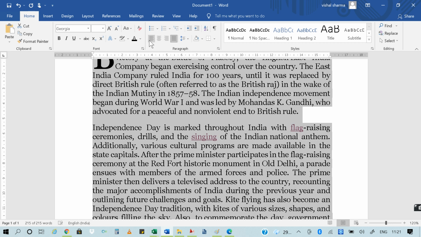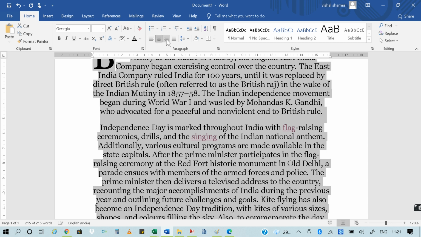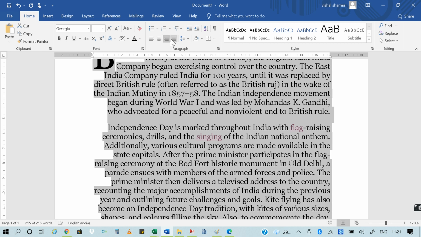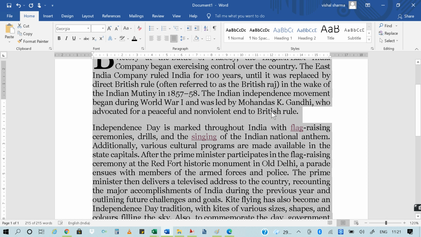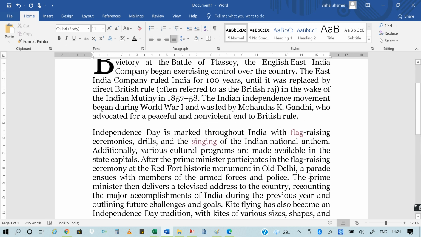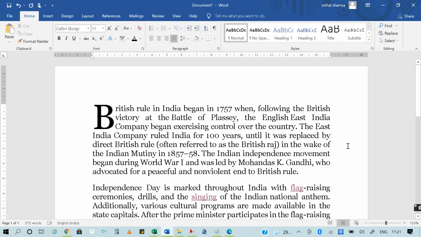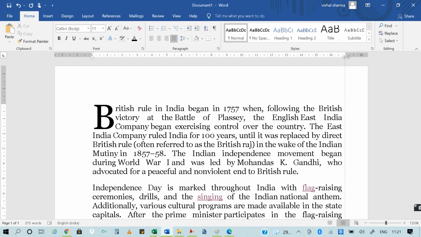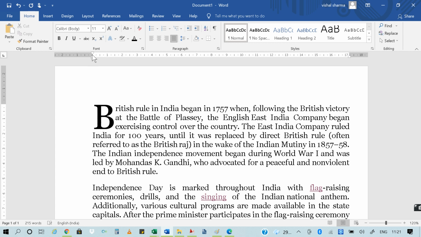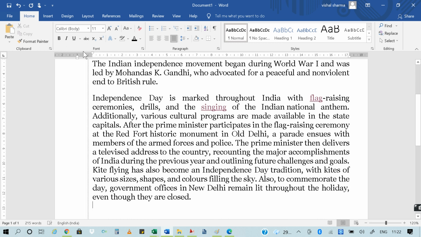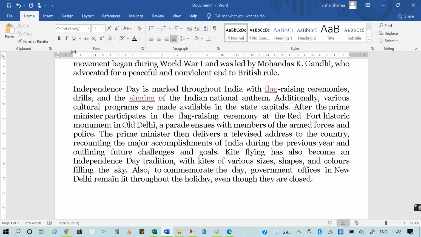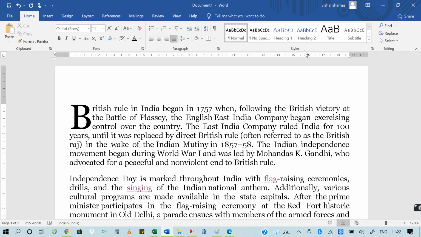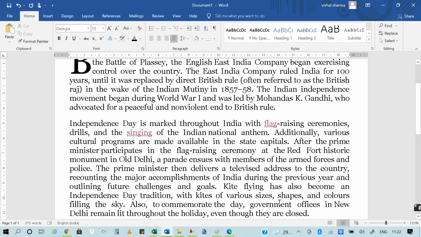Left alignment looks like this, center alignment like this, right alignment like this, and justified alignment makes all the text equal from both the left and right sides. You can also increase the margin. So this is a simple alignment option. You can save your file.